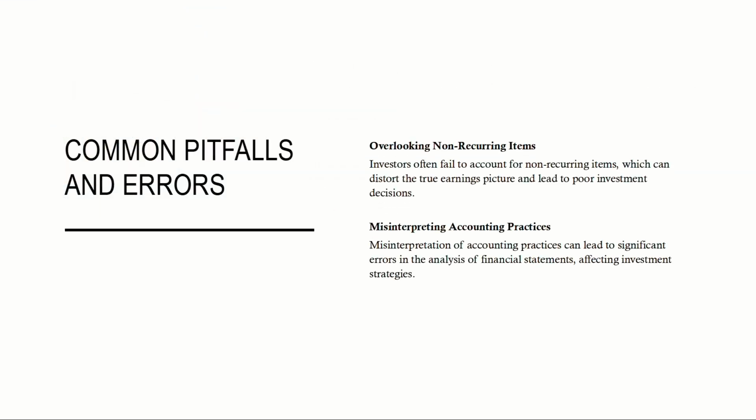Common pitfalls and errors. Overlooking non recurring items. Investors often fail to account for non recurring items, which can distort the true earnings picture and lead to poor investment decisions. Misinterpreting accounting practices. Misinterpretation of accounting practices can lead to significant errors in the analysis of financial statements, affecting investment strategies.